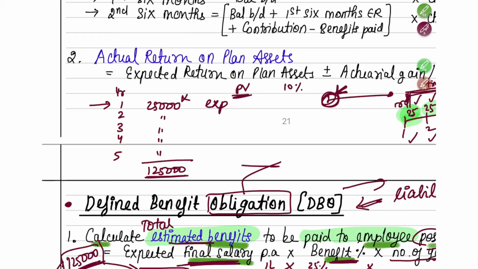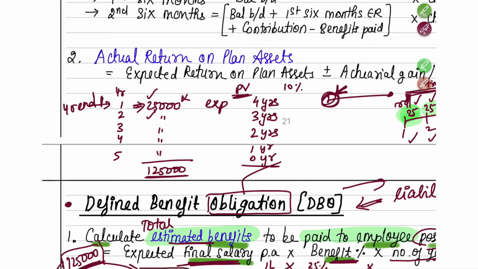This is the first 25,000, and this you have earned at year end 1. At year end 1 you have rendered the service and earned 25,000. But this 25,000 you will get after how many years? You will get it after 4 years only. The next 25,000 you have earned at year end 2. But after that, how many years are more to go to get that in cash? Year 3, year 4, year 5. So 3 years are left for you to get it in cash. Same way, 2 years are left, 1 year is left, and 0 years are left to get it in cash.